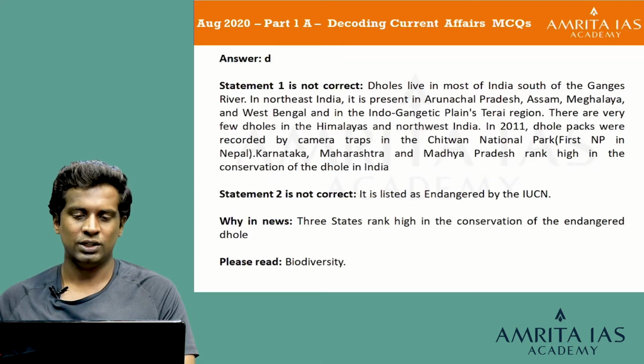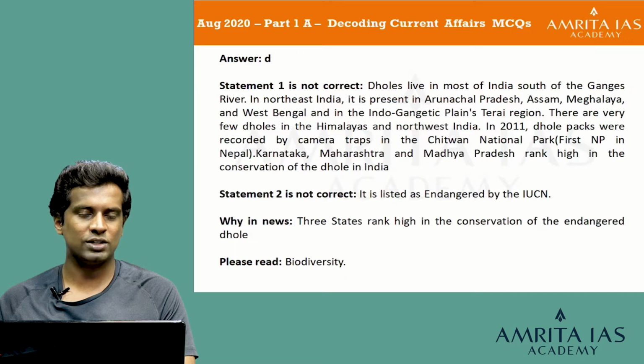The answer is D. Statement 1 is not correct because Dholes live in most of India south of Ganges River. In Northeast India, it's present in Arunachal Pradesh, Assam, Meghalaya and West Bengal, and in the Indo-Gangetic Plains, Terai region. There are very few Dholes in Himalayas and Northwest India. In 2011, Dhole packs were recorded by camera traps in the Chitwan National Park, the first national park in Nepal. Karnataka, Maharashtra and Madhya Pradesh rank high in the conservation of the Dhole in India.